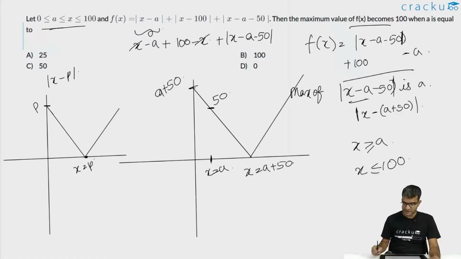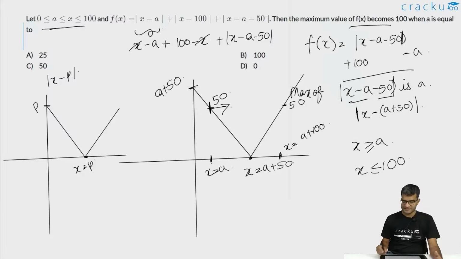Because when x is equal to A, x minus A will become equal to 0 and modulus of minus 50 will become equal to 50. So we are looking at this interval from the right side of this point. It starts with 50, it will continue to become equal to 0 when x reaches a plus 50, and again it will continue to rise. It will again rise and become equal to 50 at this point where x is equal to a plus 100.